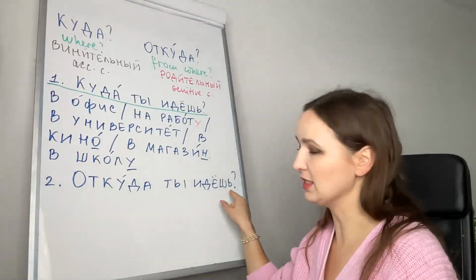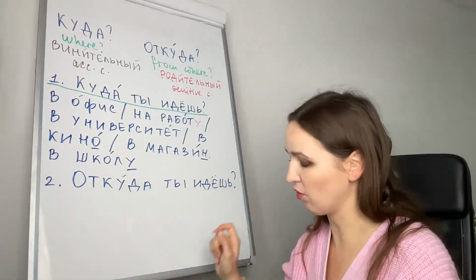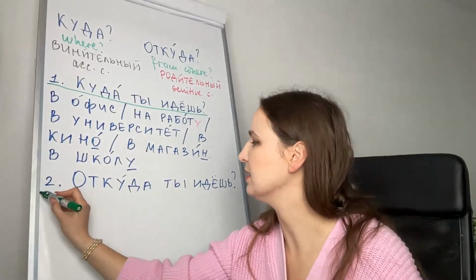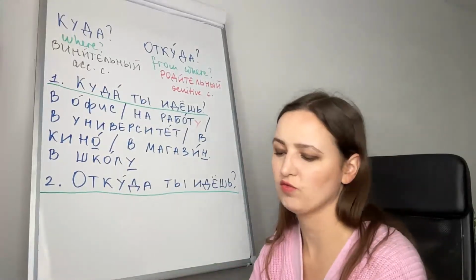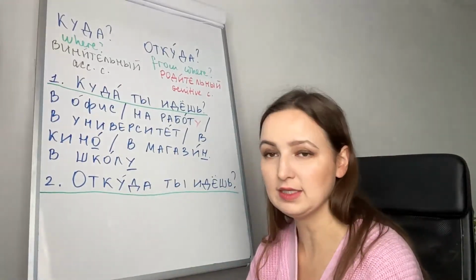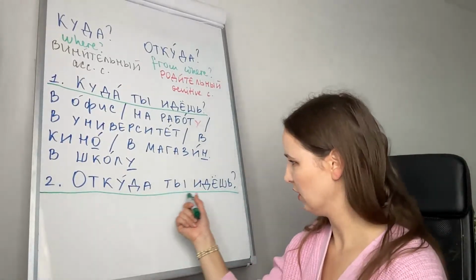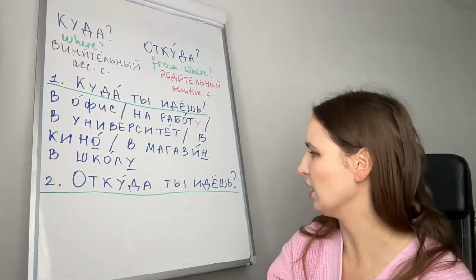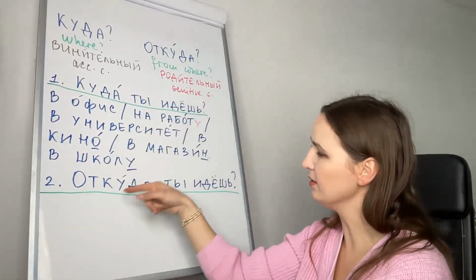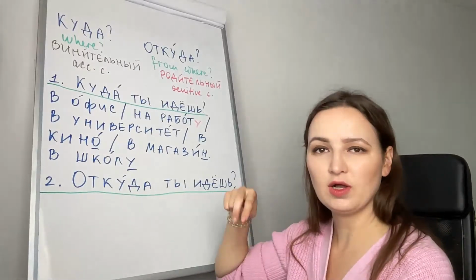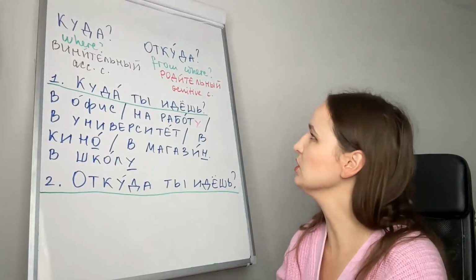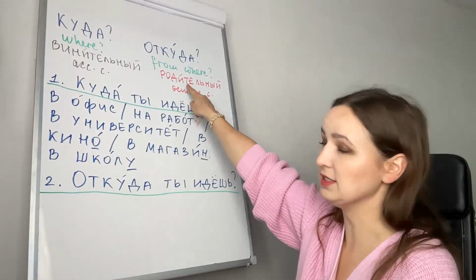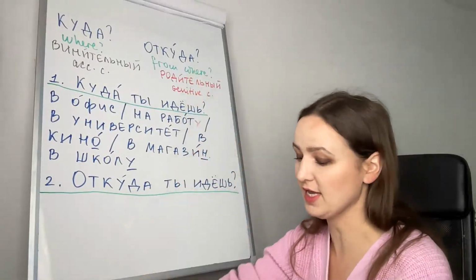Where have you been? Откуда ты идешь? A question in Russian. And to answer these questions, nouns will be in родительный падеж, in genitive case.